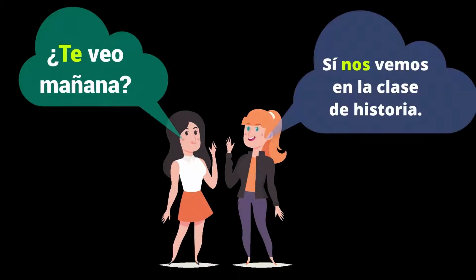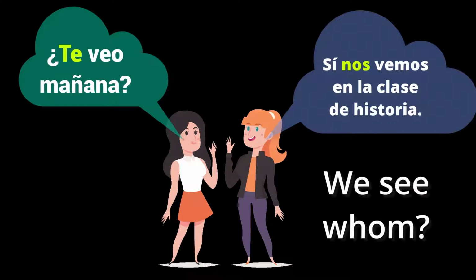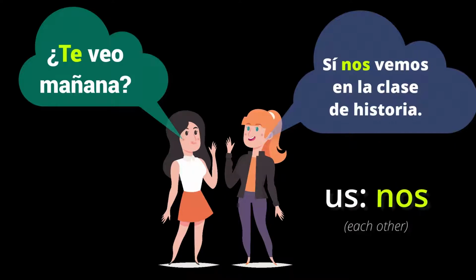Tú and nosotros are subject pronouns. You use those when they're actually doing something. In this example, te and nos are not doing anything. They're being acted upon by the subject. So they answer the question whom or what after the verb. I see whom, you, te. We see whom, us, nos, or each other.